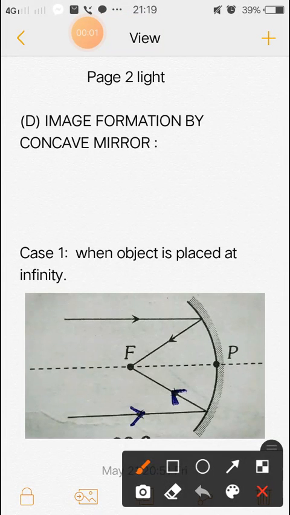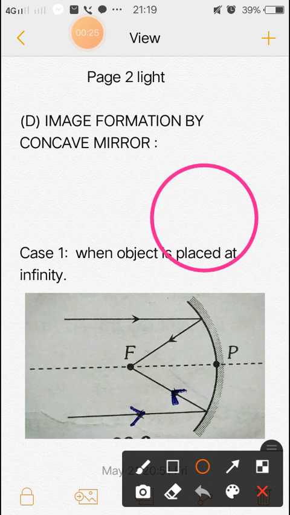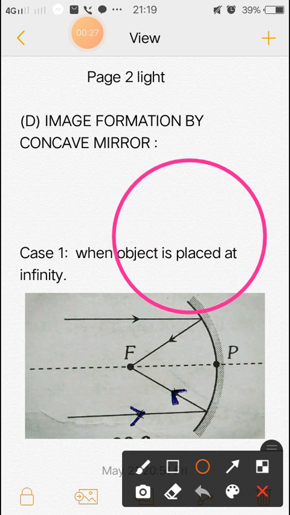Now we are going to study the image formation by concave mirror. First of all, we have to know the rules which I mentioned in the previous lecture, but have a little look. Consider this is a concave mirror. Let me draw.